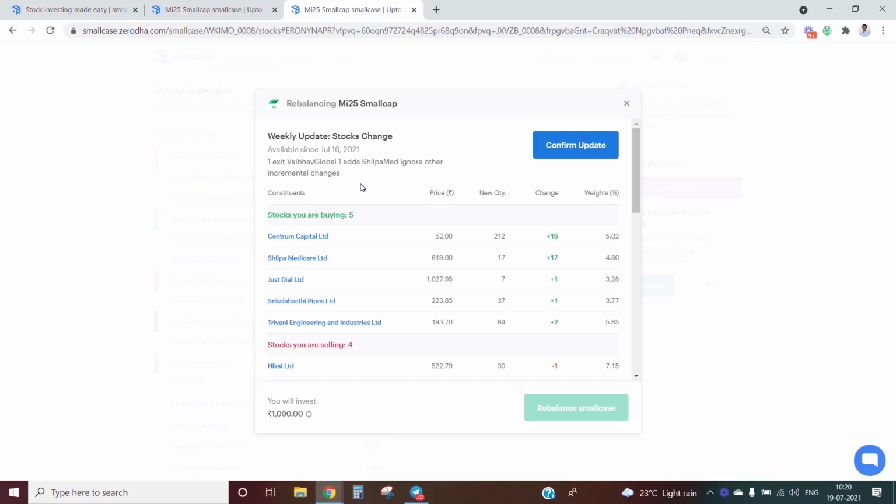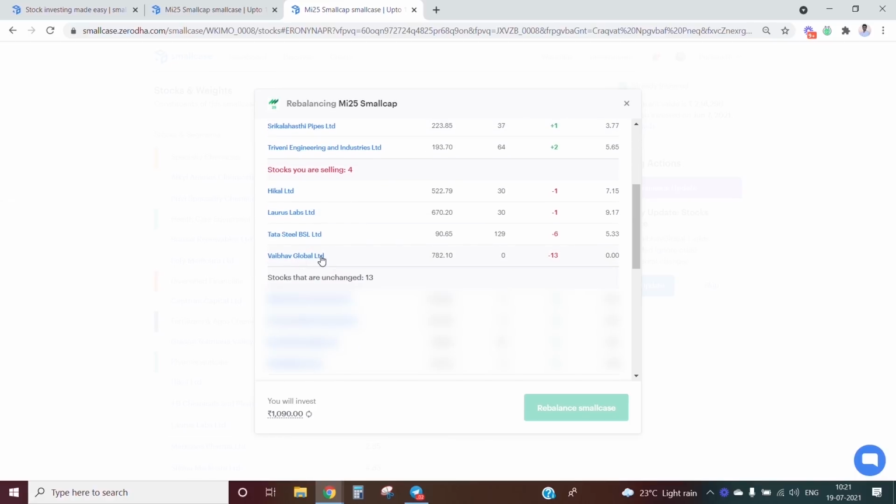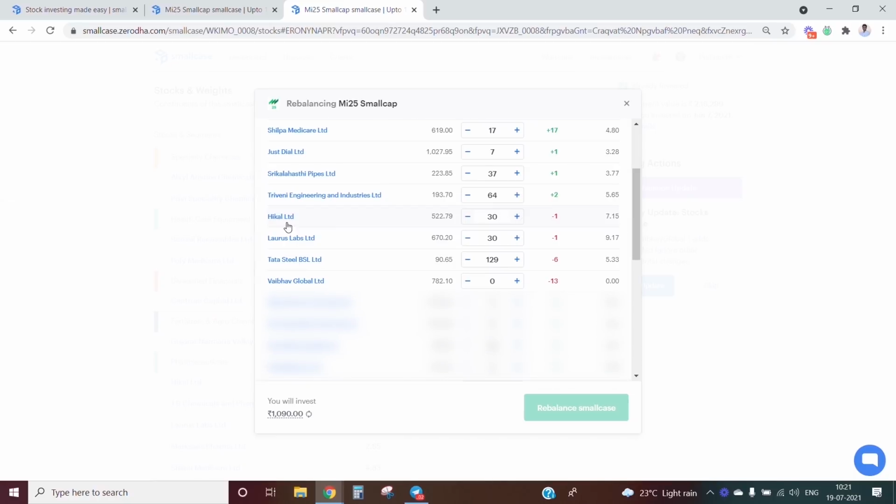So we can find over here that apart from Shilpa Medicare, all the other changes are unnecessary, right? And even on the sell side, except for Vaibhav Global, all the other changes are unnecessary. These are all incremental changes, which we have to avoid. So what we do is, we click on customize, and then Haikal is an unnecessary update, so we remove that.